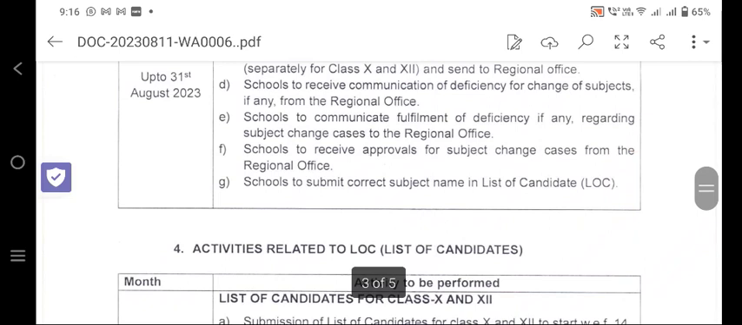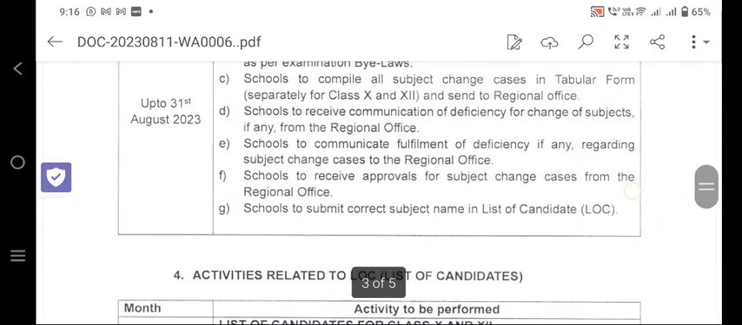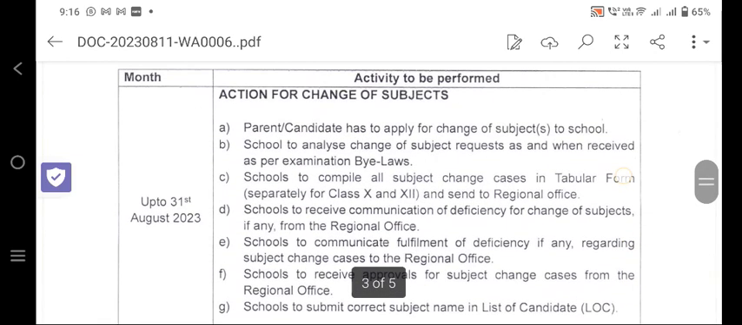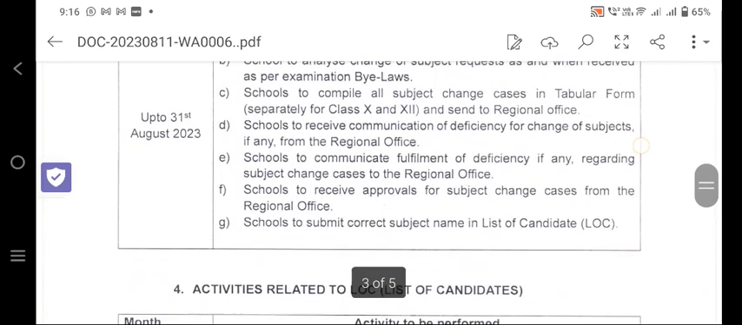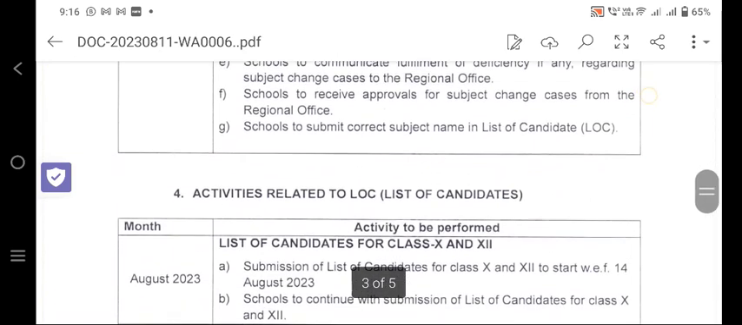School to communicate fulfillment of the deficiency regarding the subject change cases. School to receive approval for subject change cases from the regional office. And the school to submit correct subject name list of the candidate in LOC. So everything should be done by 31st August. There is a reminder from CBSE that comes to the school.